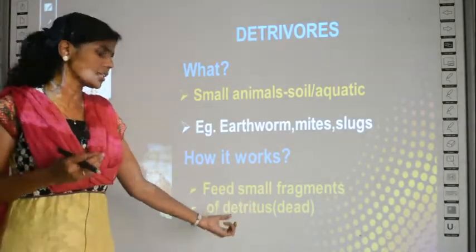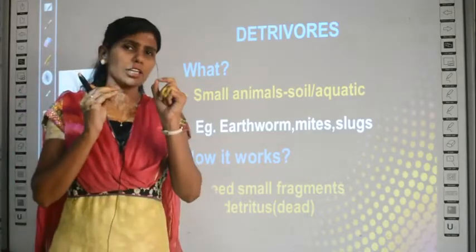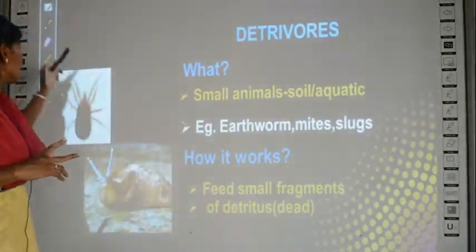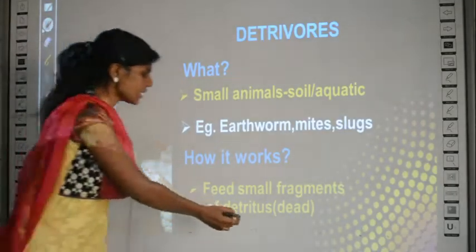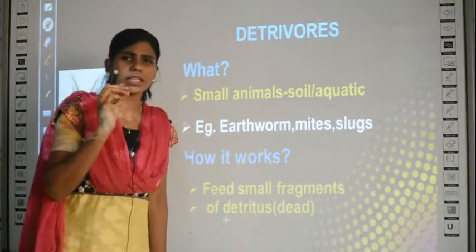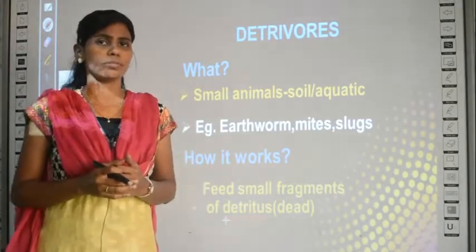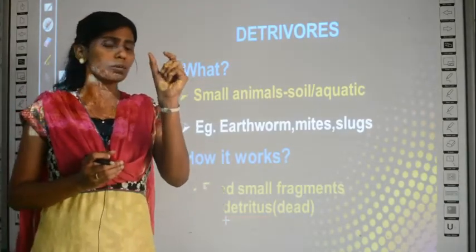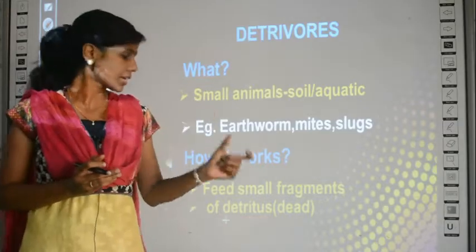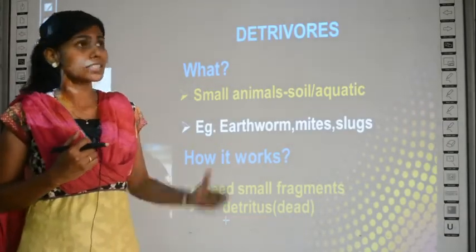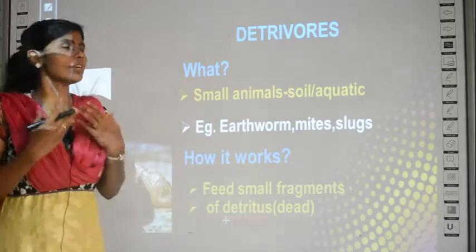Why are they called detritus? Because small particles of dead material can be termed by the word detritus. So the word detritus means the dead organisms which are very small fragments in nature. When it is broken down into small fragments, one fragment can be called a detritus. So similarly they consume the detritus, that's why they are called detritivores.